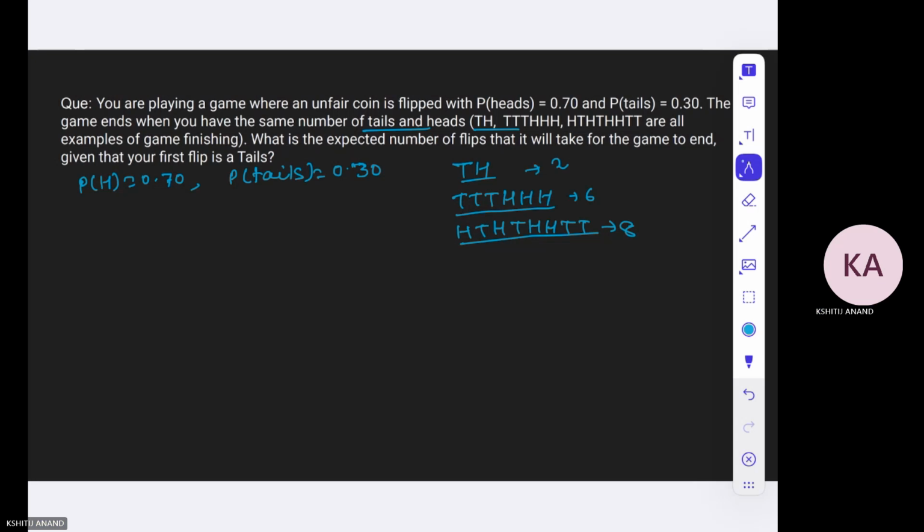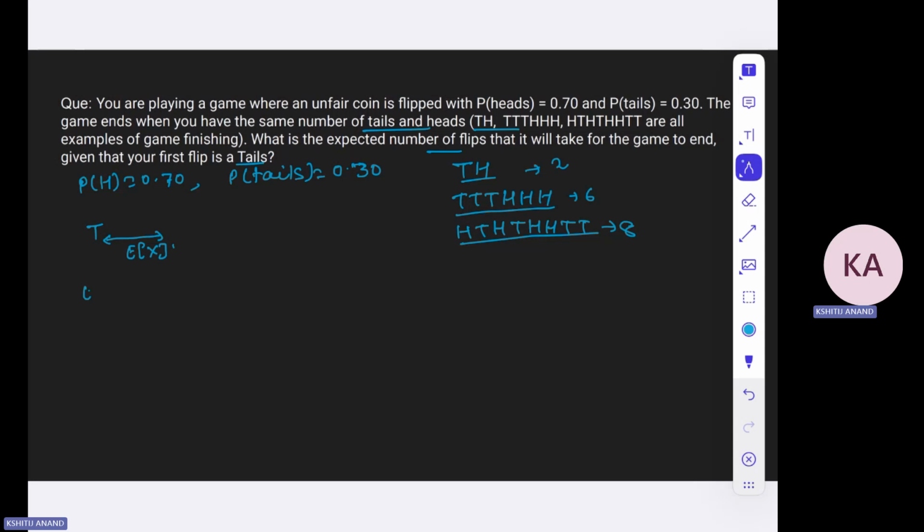Okay. So the expected number of flips for the game to end if the first flip is a tails. The question is quite interesting. So let's start with the basic approach. We have a tails over here. And now the question is asking, what is the expected number of flips required for the game to end. So it is a tail. Let us say the expected number of flips required after getting a tail is EX, for the game to end.